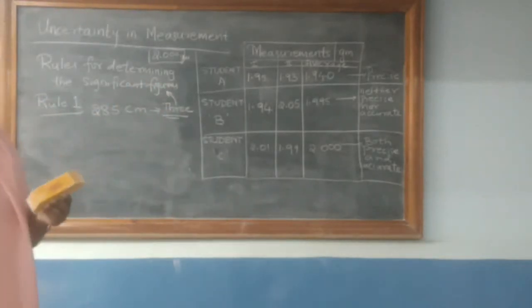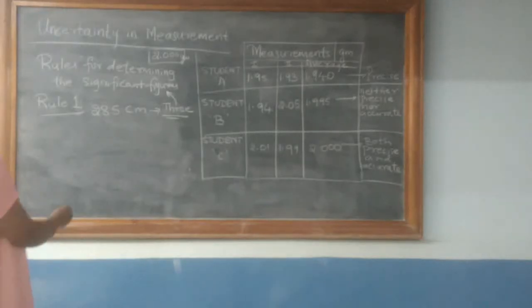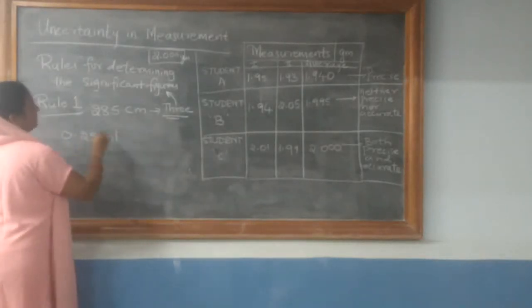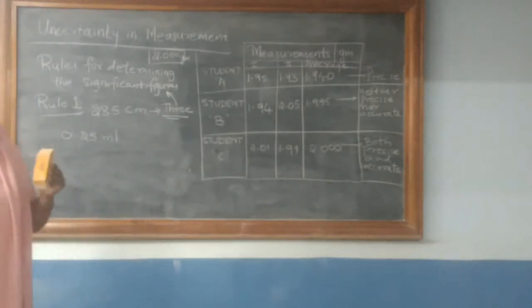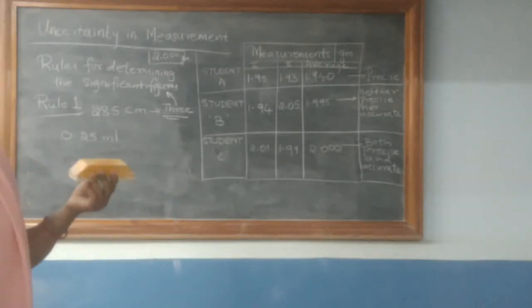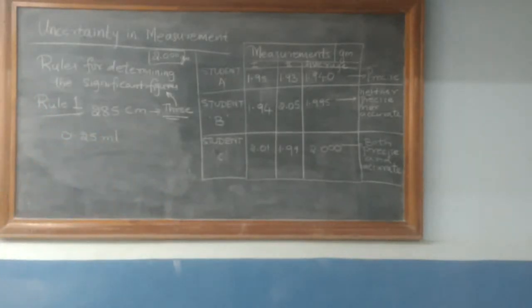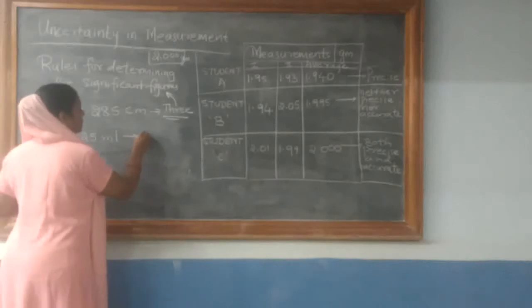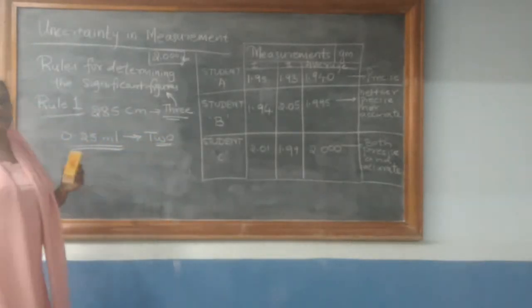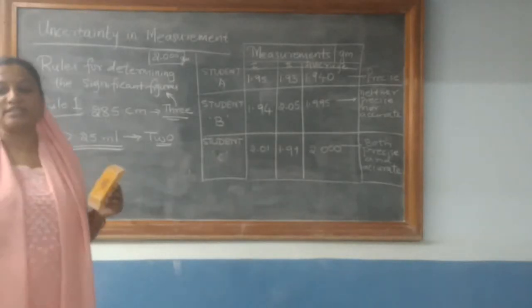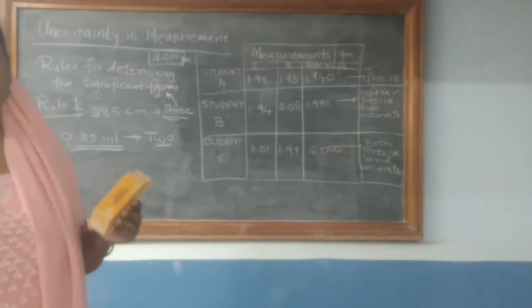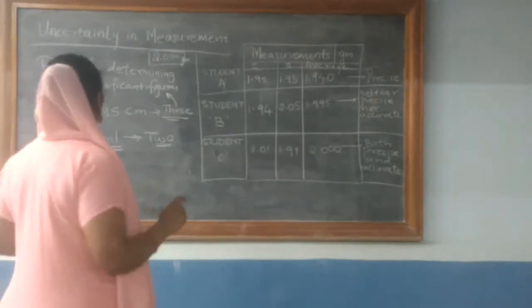If I take one more reading, as the liquid which is measured as 0.25 ml. Now how many non-zero digits are there in this particular reading? There are 2 and 5 as the non-zero digits. So therefore there are 2 significant figures in this particular reading 0.25 ml. So this is the first rule which states that all non-zero digits are significant. Now let us look at the second rule.